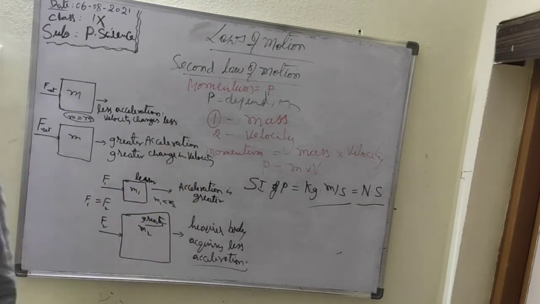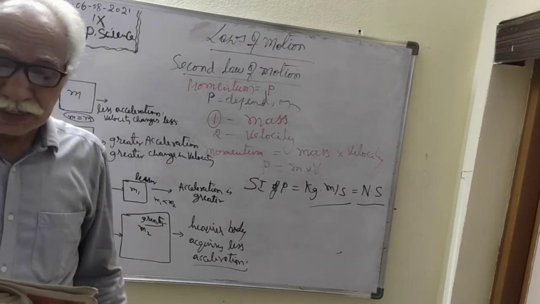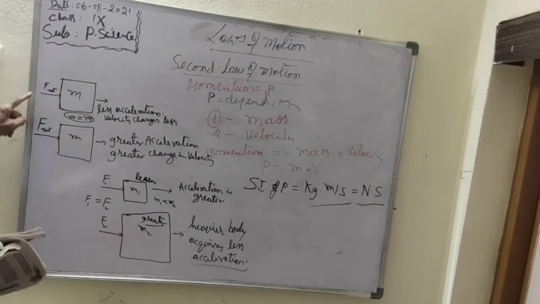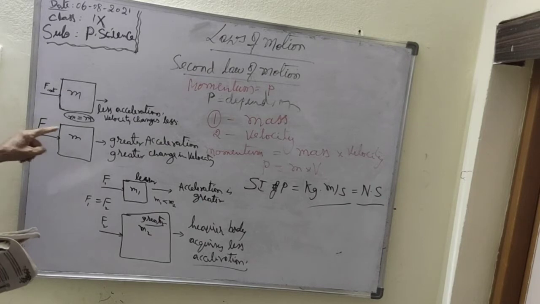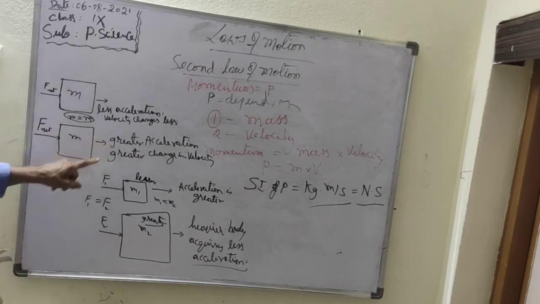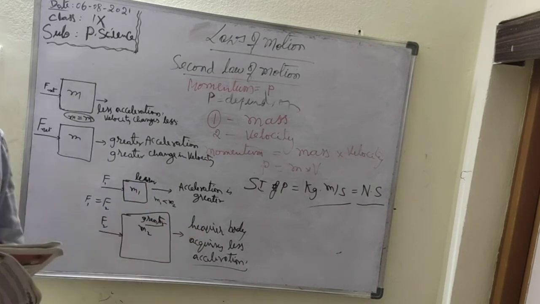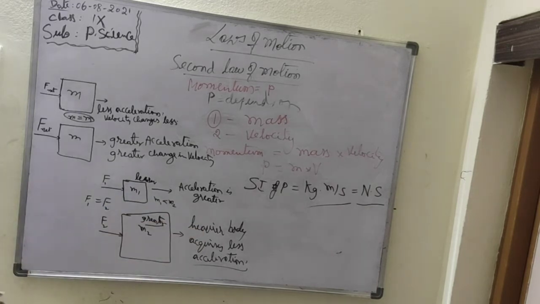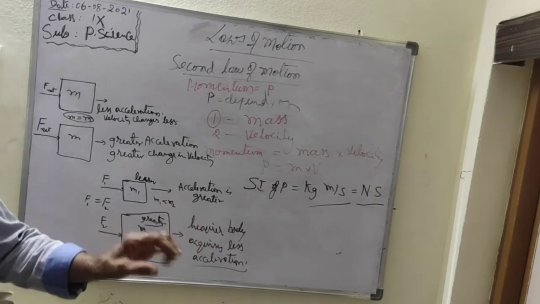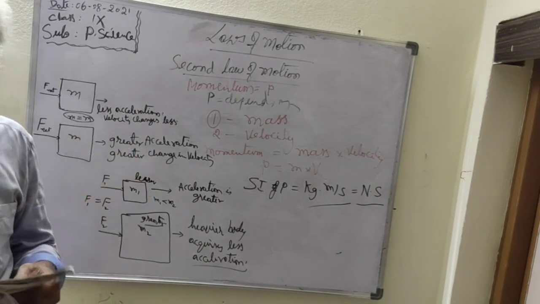So let us see from these two entities: larger the net force, greater the acceleration. Second, lesser the mass, greater the acceleration, or larger the mass, lesser the acceleration.